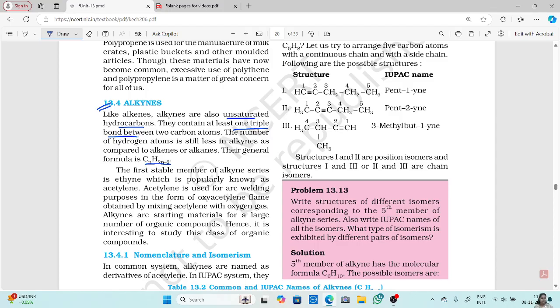For alkanes it is CnH2n plus 2, for alkenes it is CnH2n, whereas for alkynes it is still less, it is CnH2n minus 2. So compared to alkenes and alkanes, the number of hydrogens is less in alkynes.